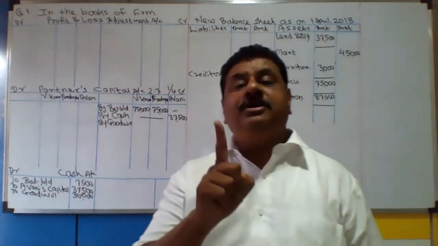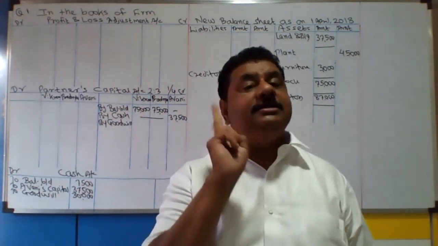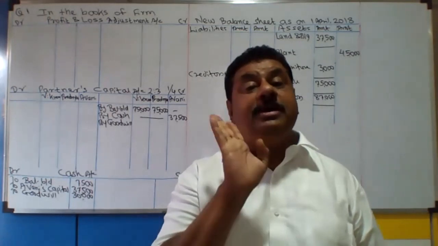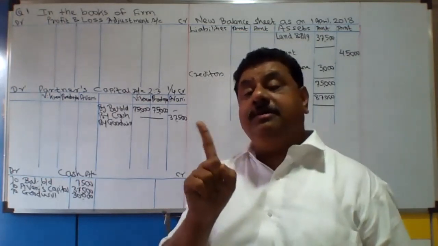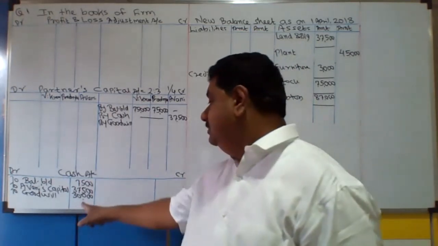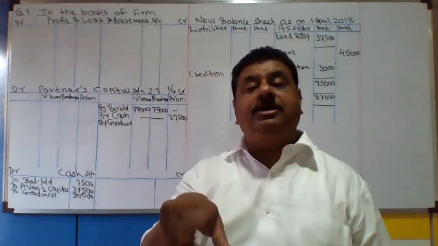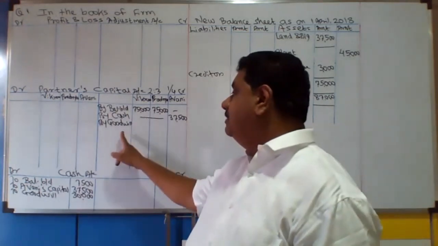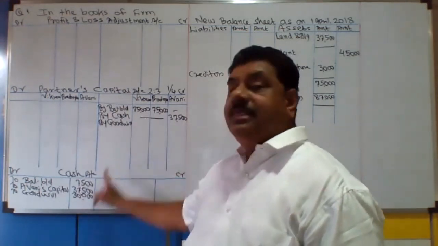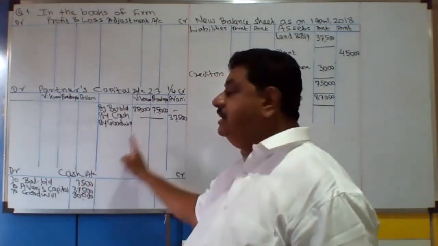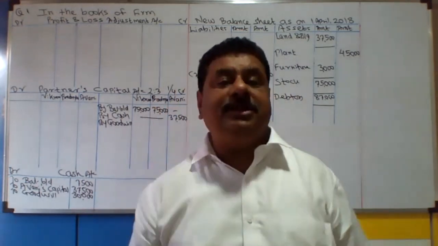When the goodwill is brought in cash, 2 entries are required. Minimum 2 entries. Cash account debit to goodwill account, to goodwill 30,000. Second entry, goodwill account debit to capital account. So capital account में आएगा by goodwill. Okay. Here it should be sacrifice ratio.